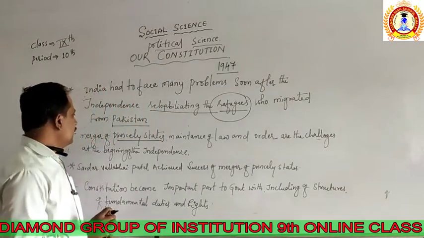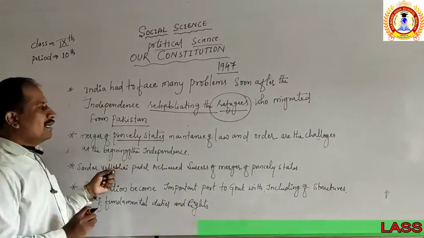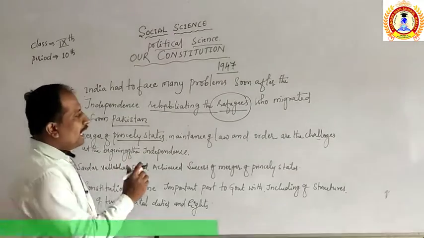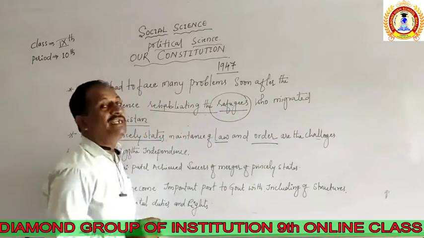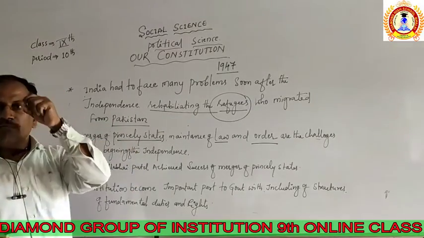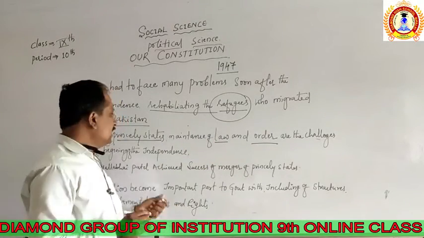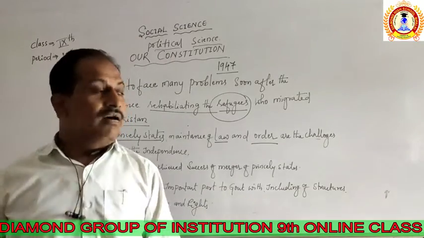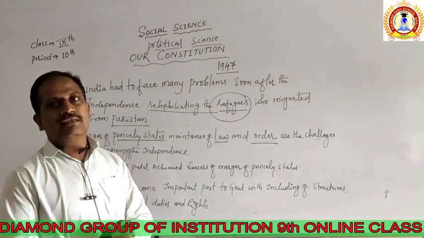That became a problem for India, and a challenging task for the government at the beginning of independence. There was also the problem of following law and order in each state. If they were united in one sector, it would be easy to follow law and order. But due to the division of the country, the government had problems following law and order, meaning the rules and regulations in the country.